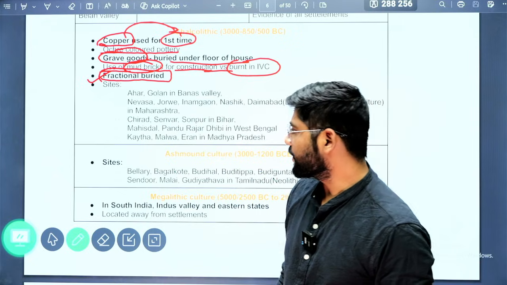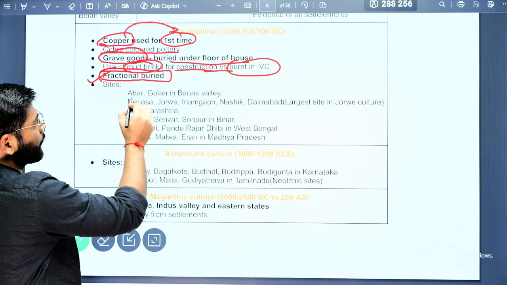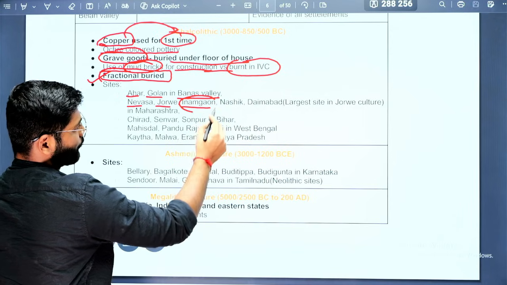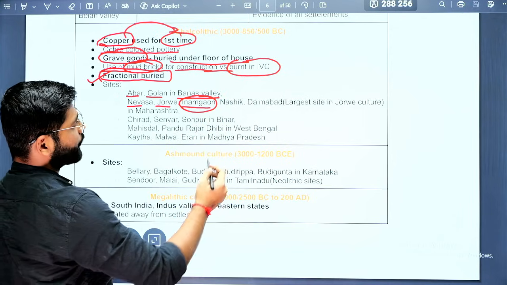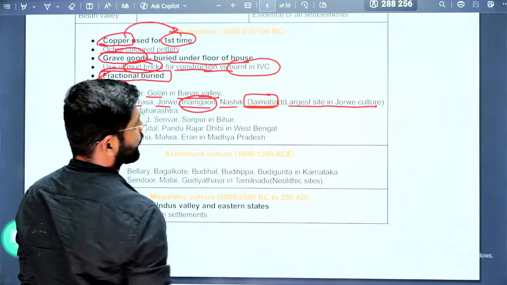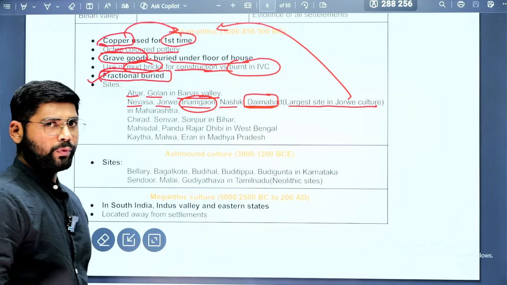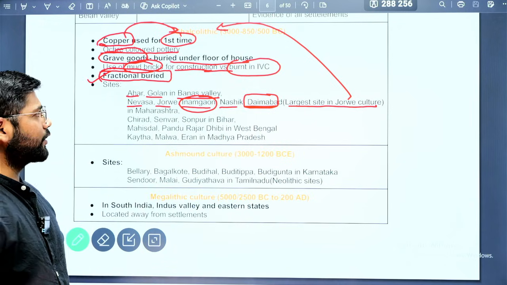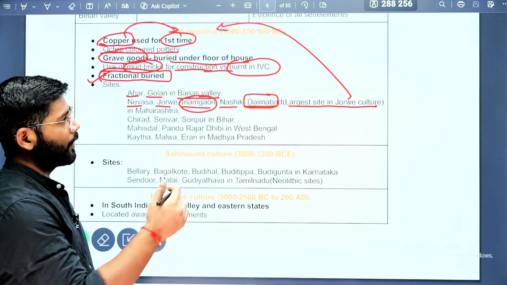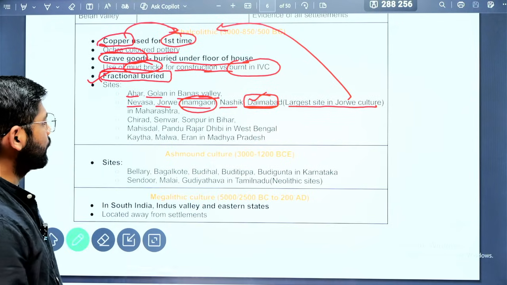So the important sites to do with the Chalcolithic period are Ahar, Gilund in the Banas Valley, then Nevasa, Jorwe, Inamgaon. That is also a previous year question, so you need to remember this. Then Nashik, Daimabad. Daimabad is the largest site in the Jorwe culture. Jorwe culture is nothing but this particular Chalcolithic culture. We found the evidences in the Jorwe village, so that is why it is also called the Jorwe culture. Daimabad is located in Maharashtra and is the largest site in the Jorwe culture. A question might come again on this particular site, so remember this one.